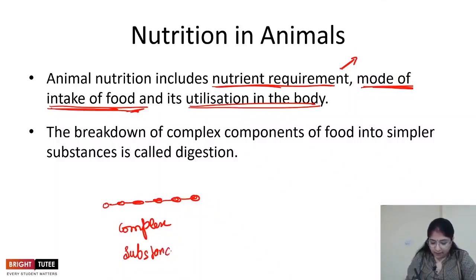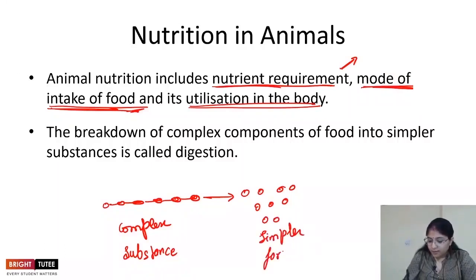That means it has to be broken down into simpler forms, which are utilized by the body. These simpler forms are the parts which are absorbed. So we see that the utilization in the body occurs after the digestion.